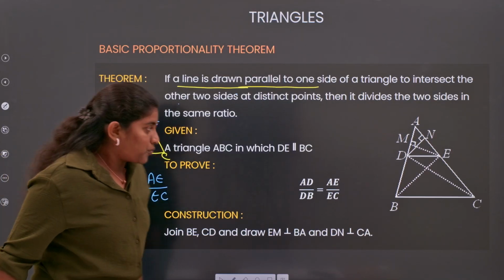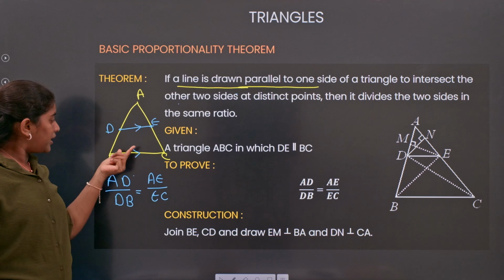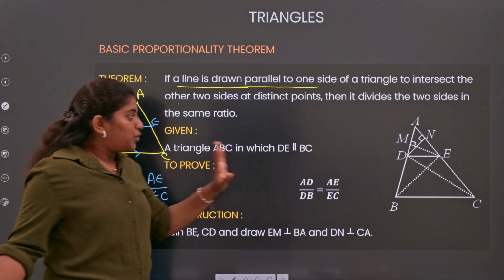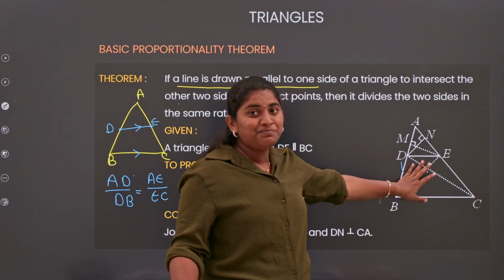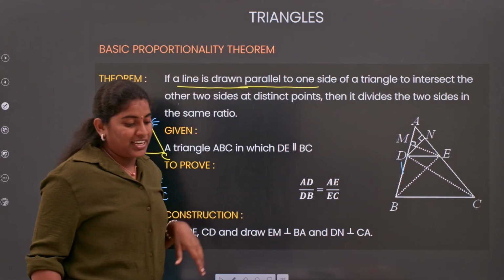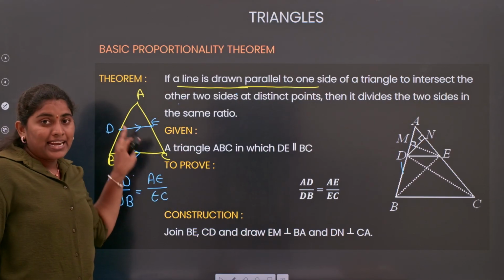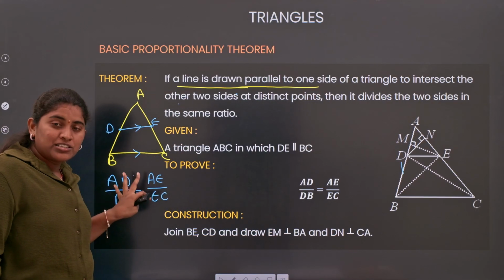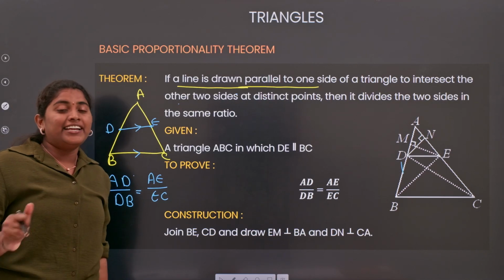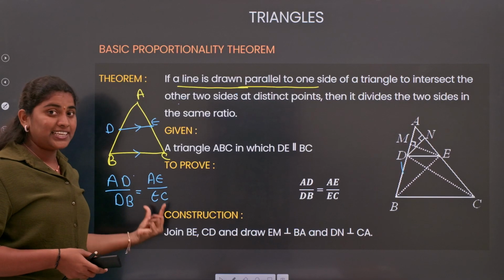Okay. Now, what is its equation form? That will become AD by DB equals AE by EC. Don't get confused about this diagram. I will explain how you will get this diagram. Okay. Now, first let's see. So, clear about the statement, the diagrammatic representation and the algebraic condition, the equation? Fine then. Now let's see how we will get AD by DB equals AE by EC.